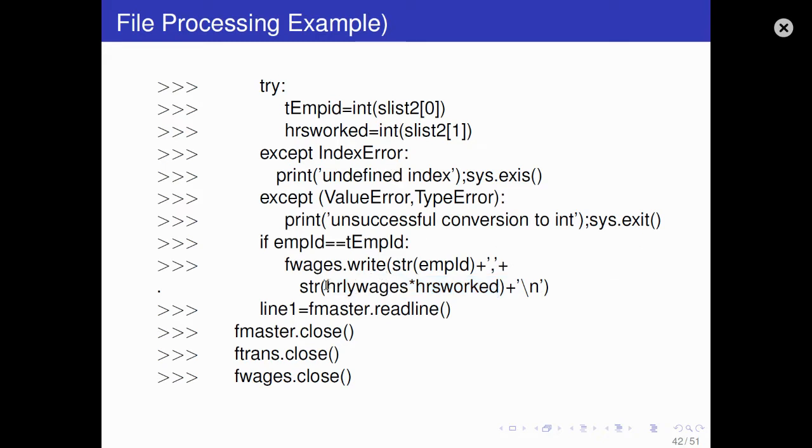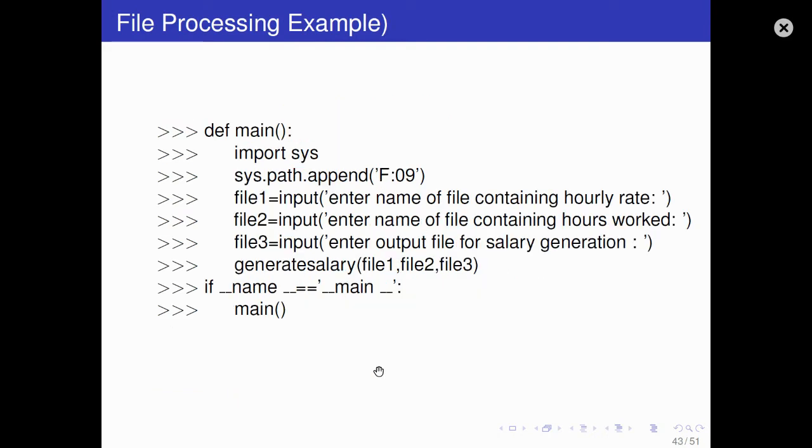So per hour wage into number of hours worked, so it will create total monthly wages. Okay, then you will continue the process. Like line 1 is f master dot readline, so the next line we read and it will work until all lines are read, and then f1 dot close, f2 dot close, f3 dot close, then the main part